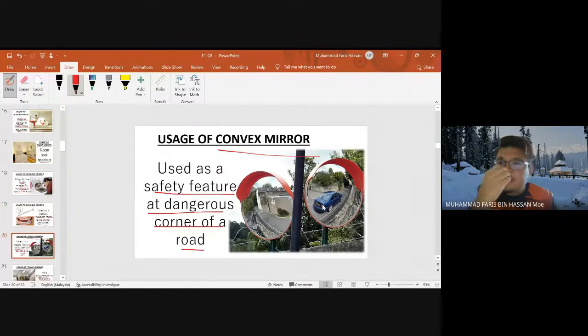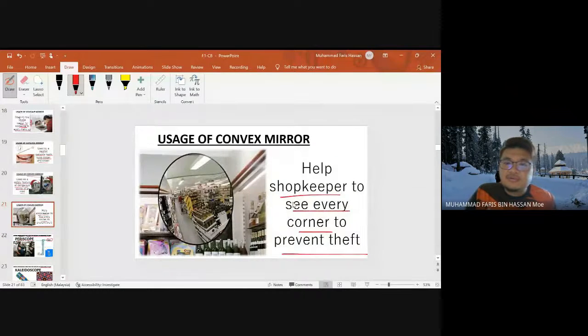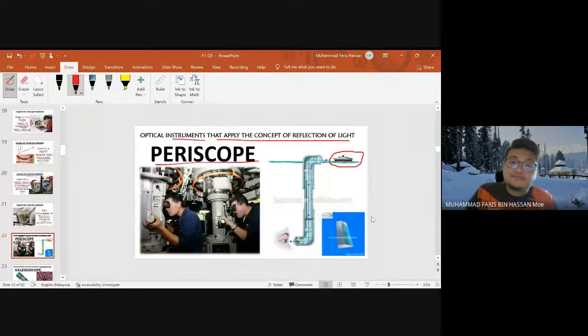And then another usage of the convex mirror is as a safety feature at dangerous corners of a road, and it can also help the shopkeeper to prevent theft. And the last one is the application of the concept of reflection of light. The first one is the periscope. So these are the plane mirrors. This plane mirror functions to reflect the light coming from the object.